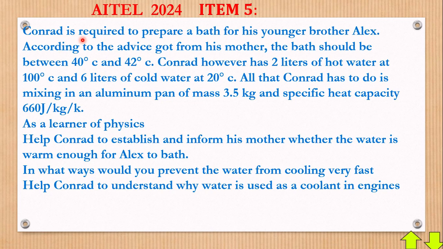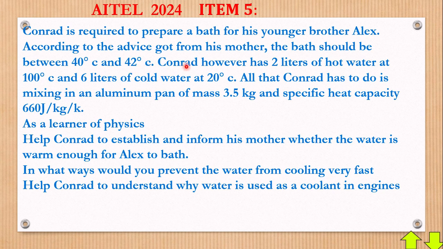Conrad is required to prepare a bath for his young brother Alex. According to the advice got from his mother, the bath should be between 40 degrees Celsius and 42 degrees Celsius. When you're going to bathe, you know what it means to bathe with some warm water, but you can't really tell in terms of figures which temperature we must use. A bath must be between 40 and 42 degrees. That's water enough to be bathed, which some people call hot water anyway.